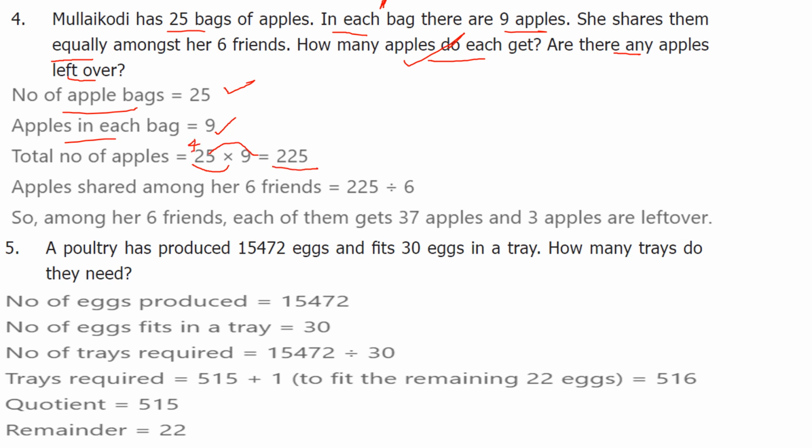So equally, you listen to this. Equally means we have to divide. Equally share. That means 225 apples among her 6 friends she has to share. So apples shared among her 6 friends. So 225 divided by 6. So how will you divide this?